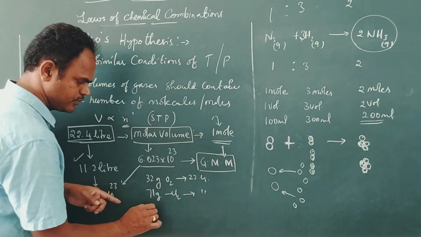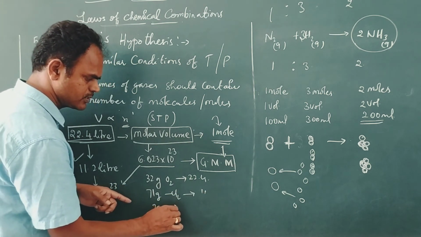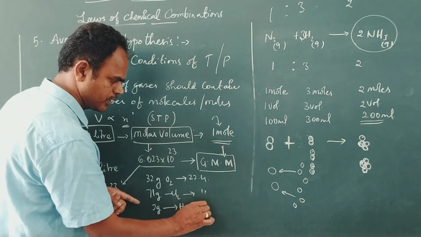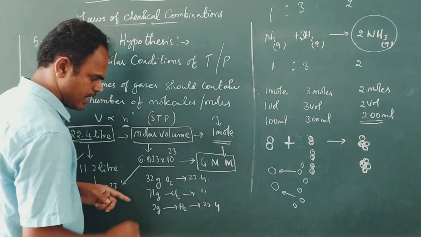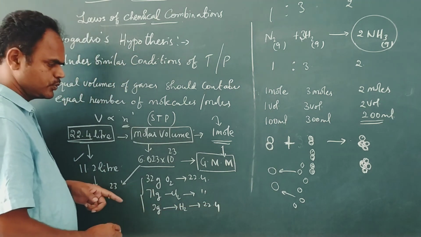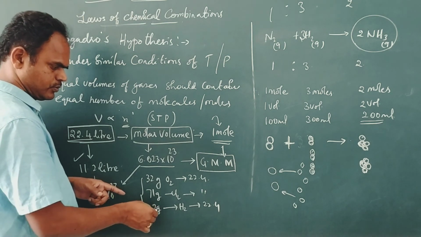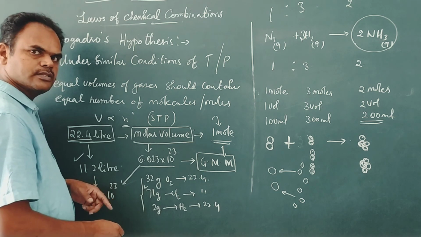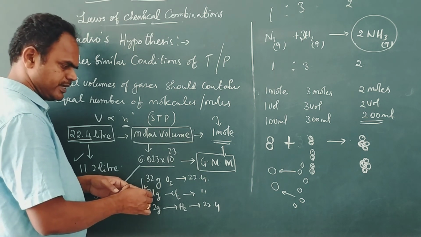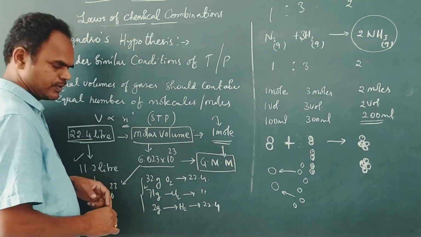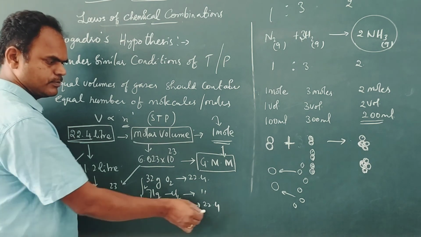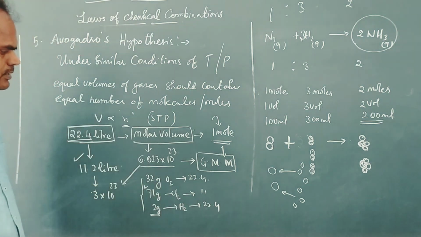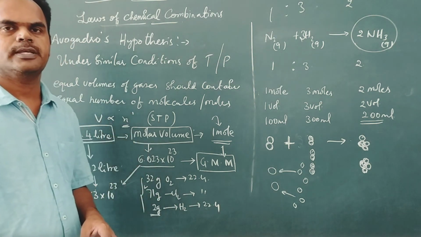And if you take hydrogen, 2 grams of hydrogen gas occupy how much volume? 22.4 liters. From this, what can we conclude? Hydrogen is the lighter gas, whereas chlorine gas is the heavier one. More weight, less volume. Less weight, more volume. Hydrogen gas is the lighter gas, we can say.